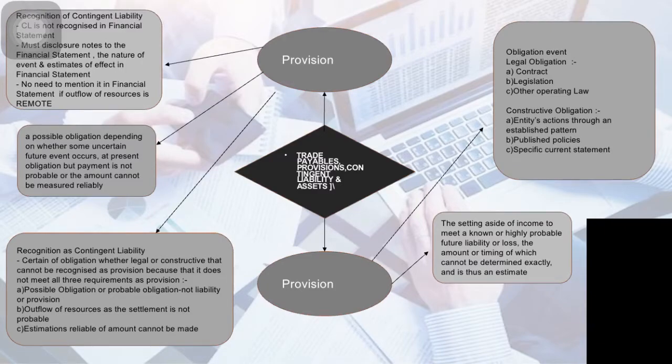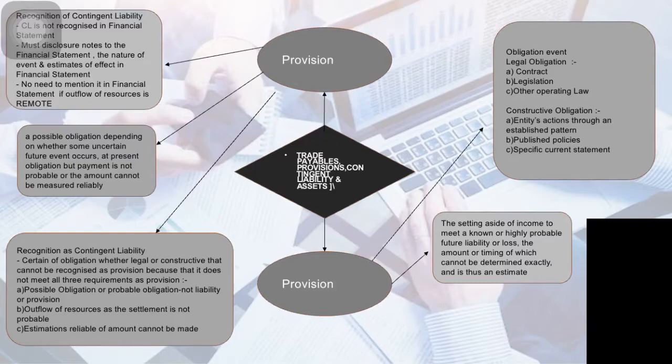A possible obligation depending on whether some uncertain future event occurs. A present obligation but payment is not probable or the amount cannot be measured reliably. Recognition as a contingent liability: certain obligations, whether legal or constructive, cannot be recognized as a provision because they do not meet all the requirements of a provision. A possible or probable obligation is not a liability or provision.